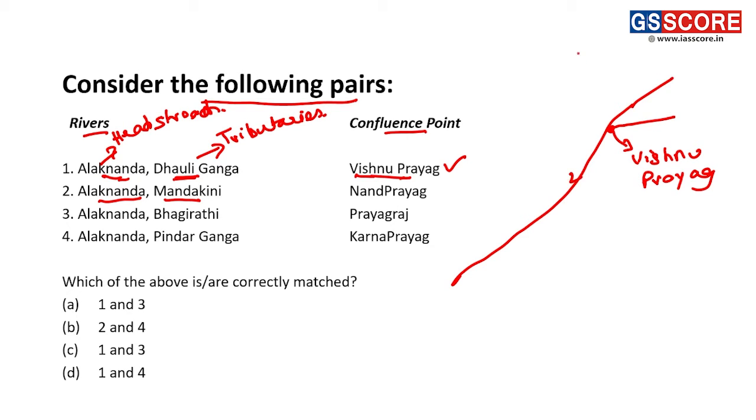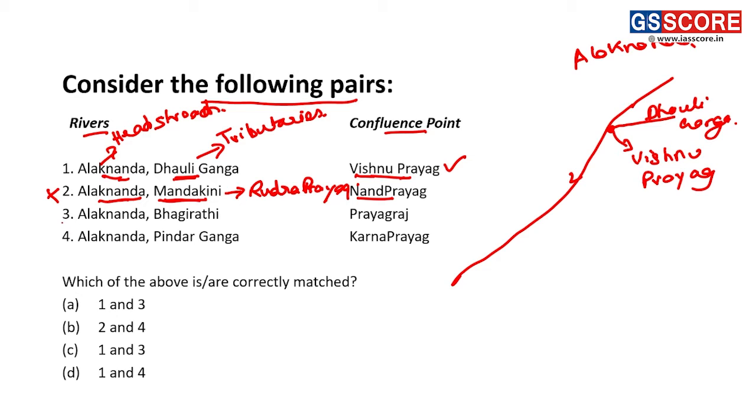This is the headstream of Alaknanda. And this is Dhauliganga. Okay. Now, next point. Alaknanda and Mandakini and Nandaprayag. Basically, Nandaprayag is not a correct option for Alaknanda and Mandakini, but it is Rudraprayag. Now, this option becomes the incorrect option for this one.